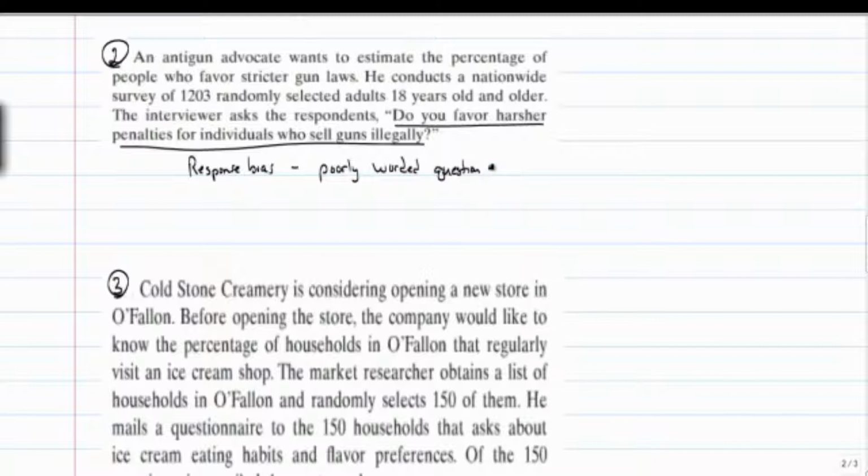Okay, we could offer up another wording. Do you favor or do you oppose harsher penalties for individuals who sell guns illegally? Okay, that would even be one way to fix it. You don't necessarily want words that lean them toward having one opinion or another.